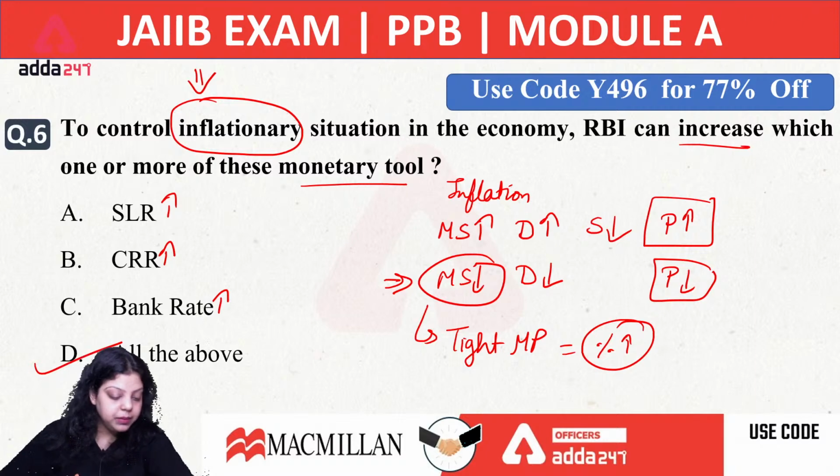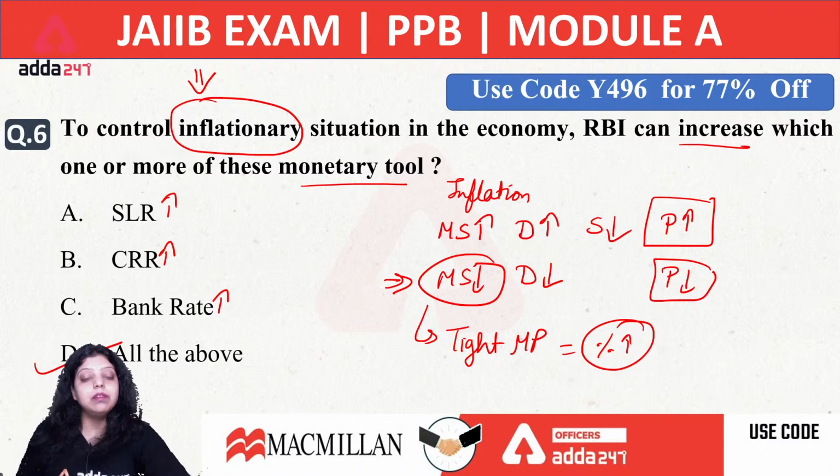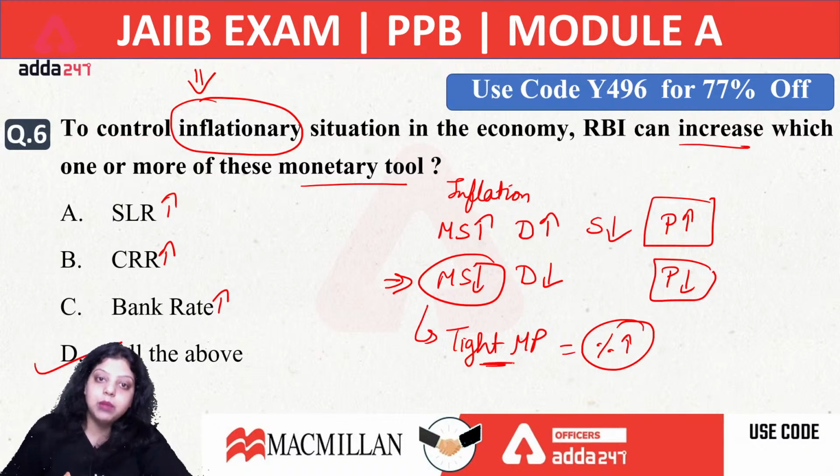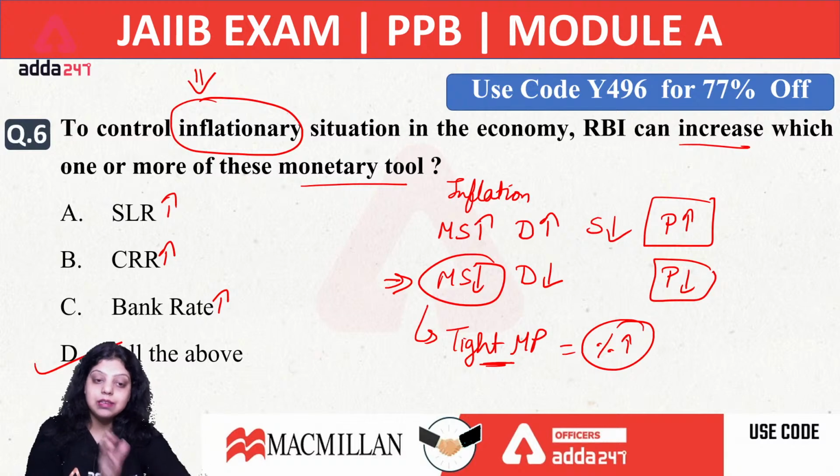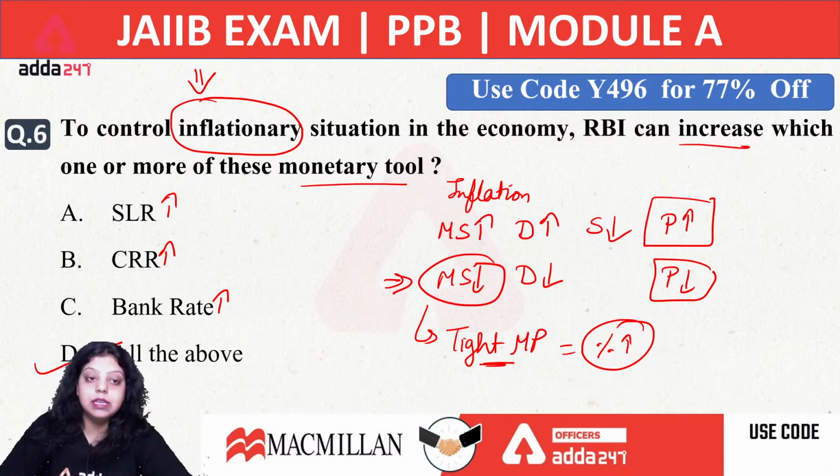The right answer will be D, because whenever there is inflation in the economy, or we can say whenever RBI wants to reduce money supply from the market, then RBI makes the tight monetary policy, and whenever RBI wants to increase money supply in the market, then RBI makes the easy monetary policy, that is expansionary monetary policy. Okay, so the right answer for the sixth question will be D.